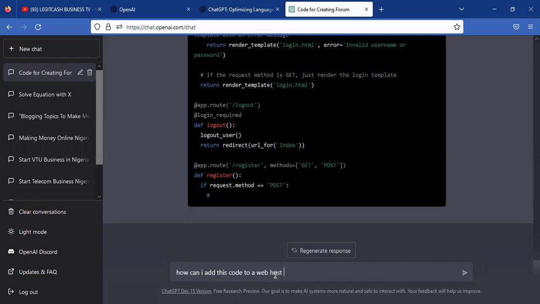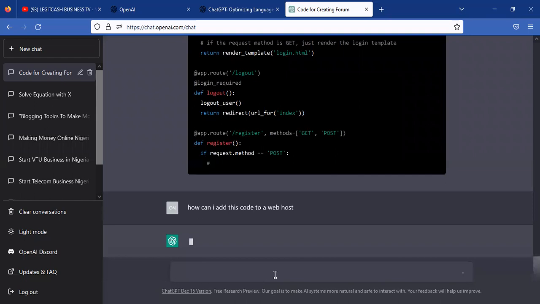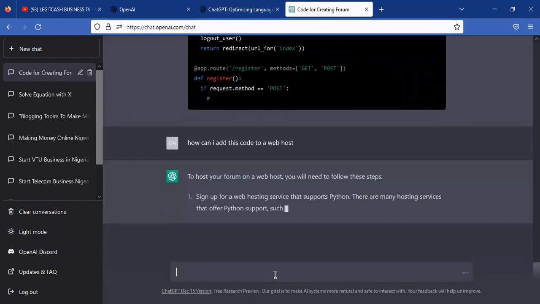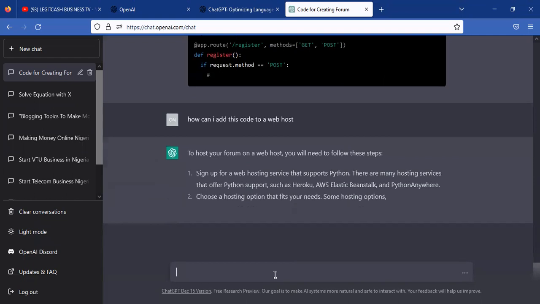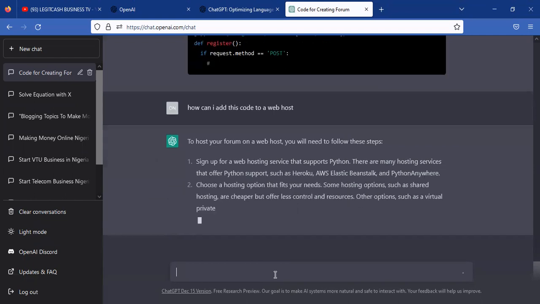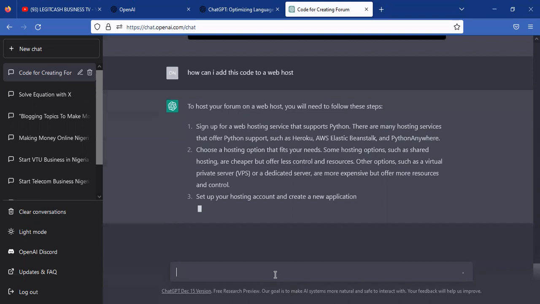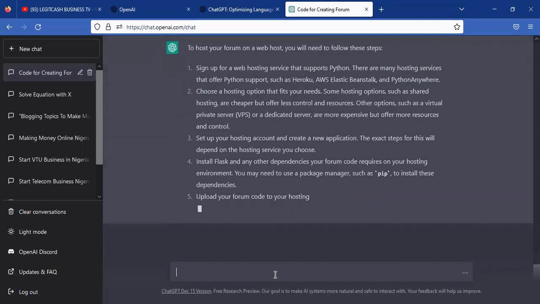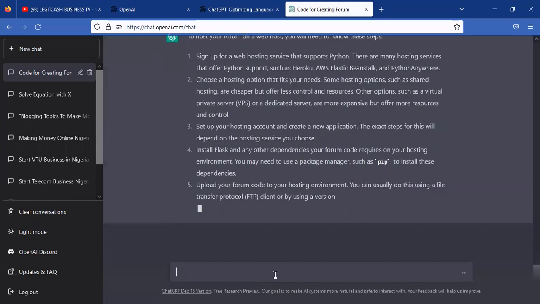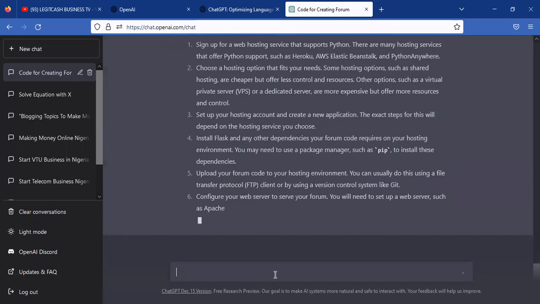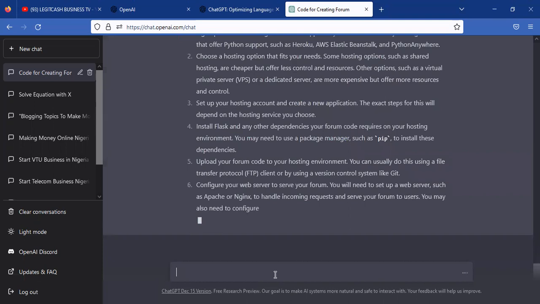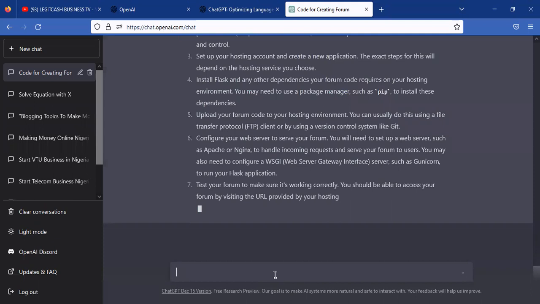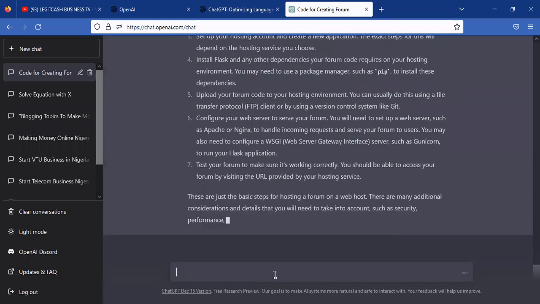It says, to host your forum on a web host, you need to follow these steps. Sign up for a web hosting service that can support Python. It will just give you the exact thing you need to do. So there is nothing too strange about this ChatGPT, other than giving you the exact thing you need to do.